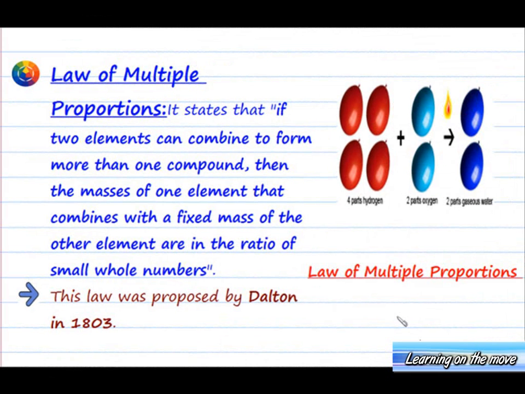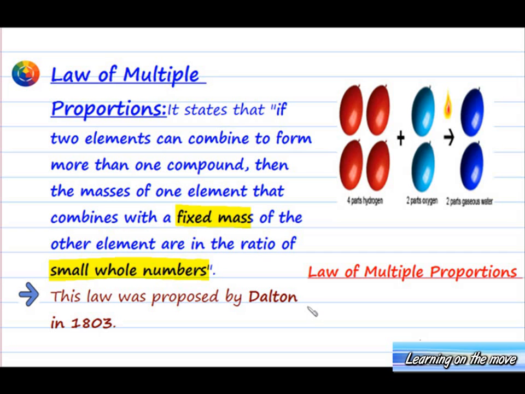Next, we have the law of multiple proportions. It states that if 2 elements can combine to form more than 1 compound, then masses of one element that combine with a fixed mass of the other element are in the ratio of small whole numbers.